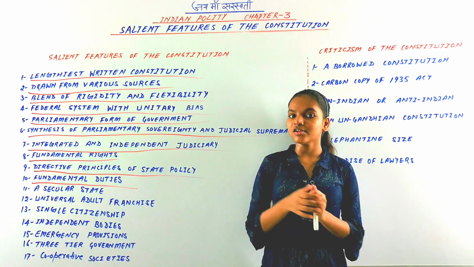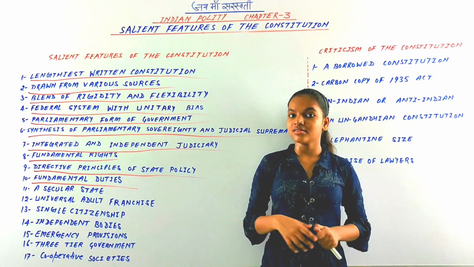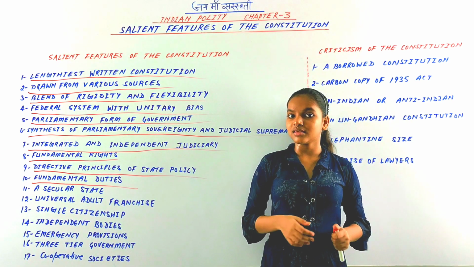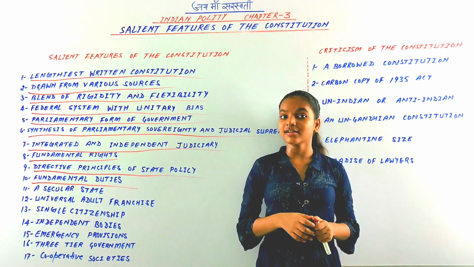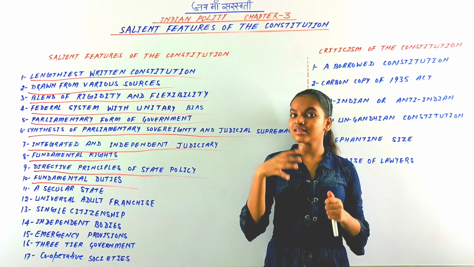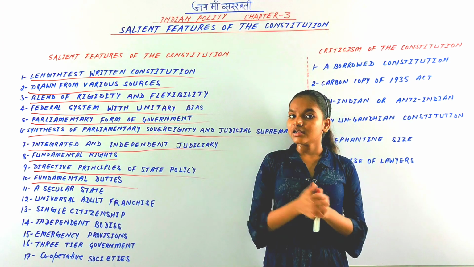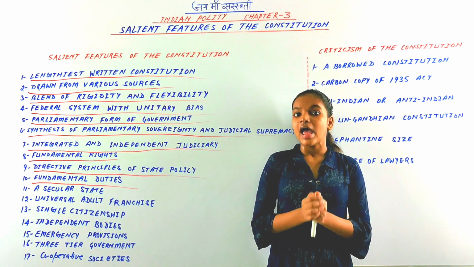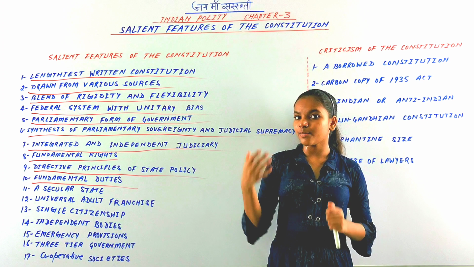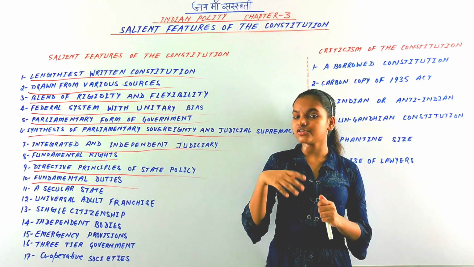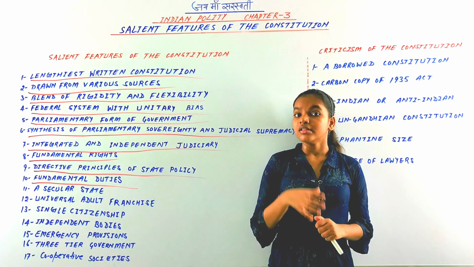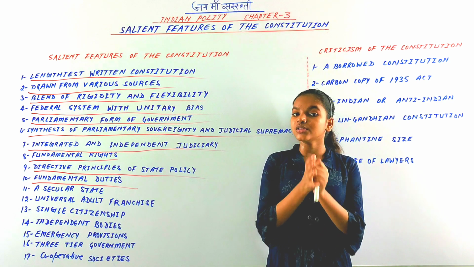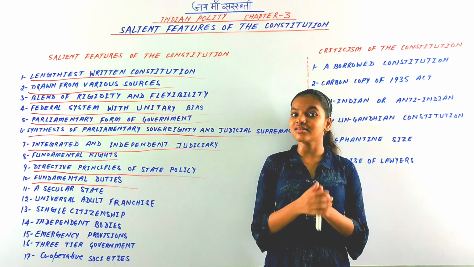But during the internal emergency in 1975, the 42nd Constitutional Amendment Act, under the recommendation of the Swaran Singh Committee, provided for fundamental duties of citizens of India in the Indian Constitution. After the 86th Constitutional Amendment Act of 2002, one more fundamental duty was added. So at present there are totally 11 fundamental duties for citizens of India.